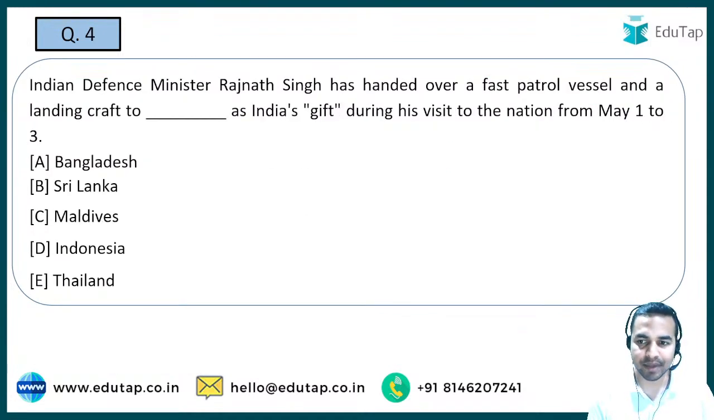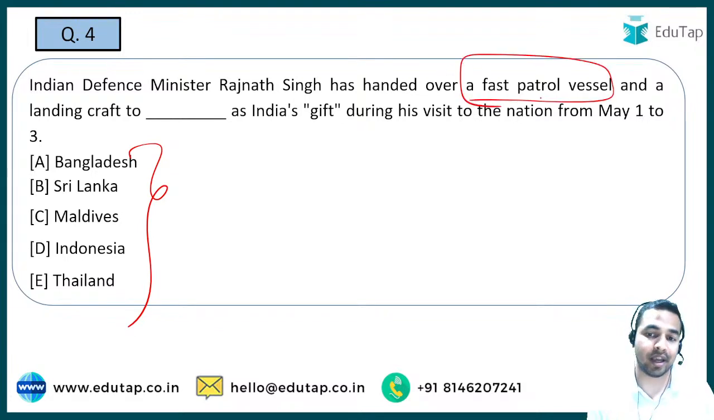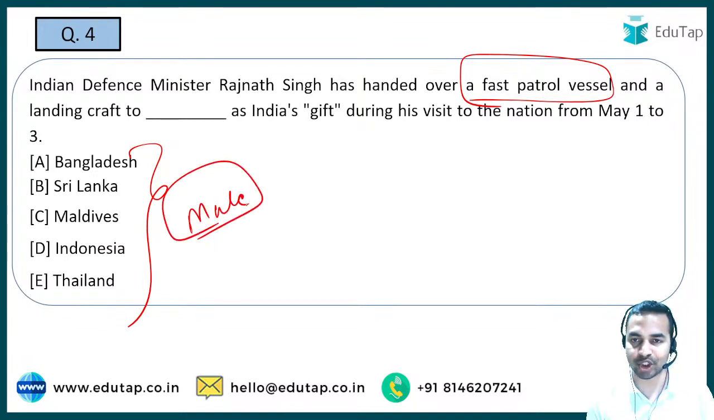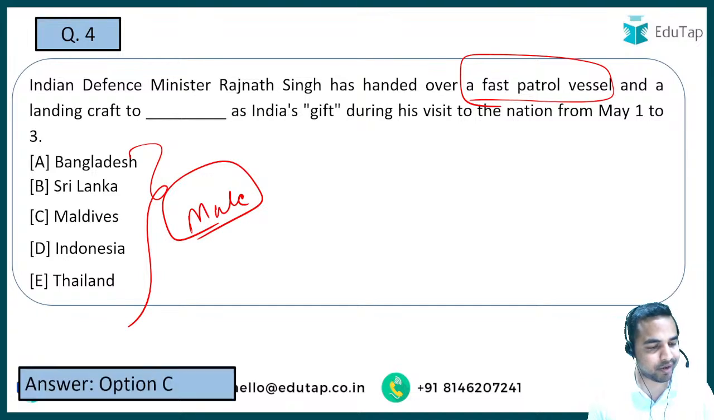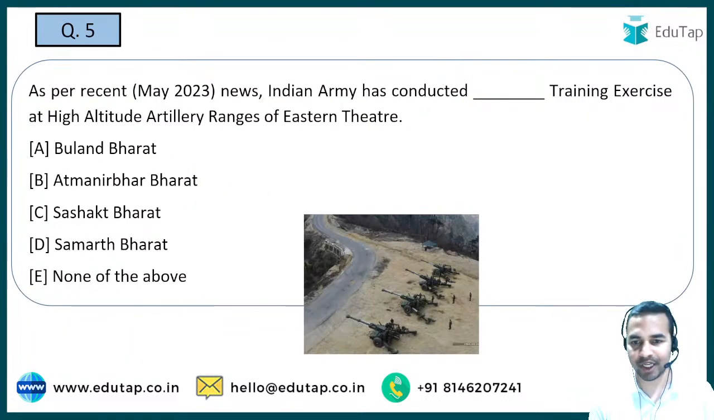Next question guys, and the next question is basically you are required to tell me the name of the country. तो वो कौन सी कंट्री है जिसको recently इंडियन डिफेंस मिनिस्टर ने फास्ट पेट्रोल वेसल गिफ्ट किया है during his visit to that particular nation? Let me give you a small hint here that the capital of that particular country is Male, and now I think it will be very easy for you to answer this question. So absolutely right guys, it is option C, that is Maldives is the right answer. So Maldives is the country to which India has given this particular gift.